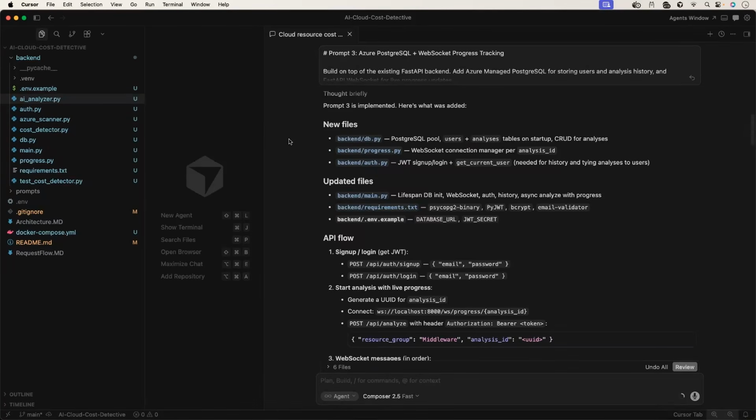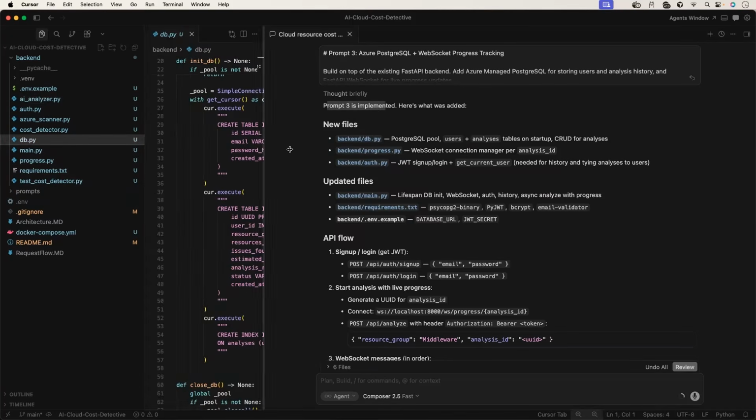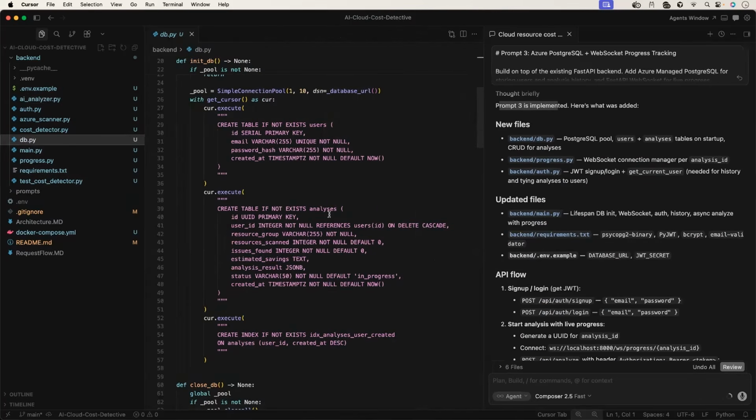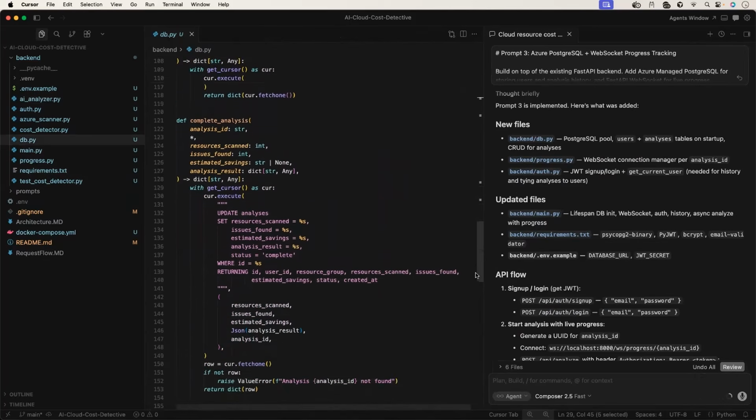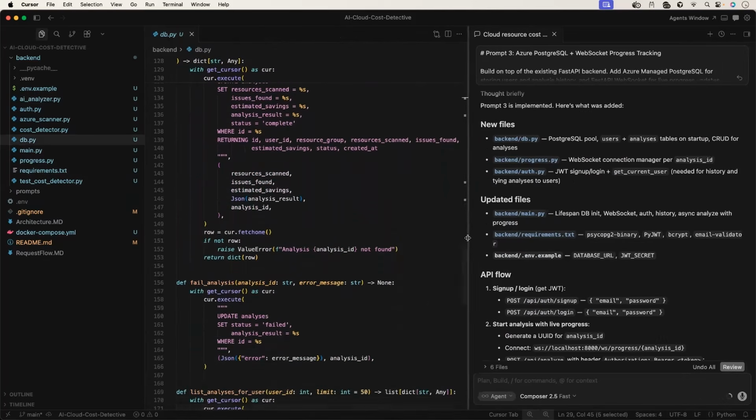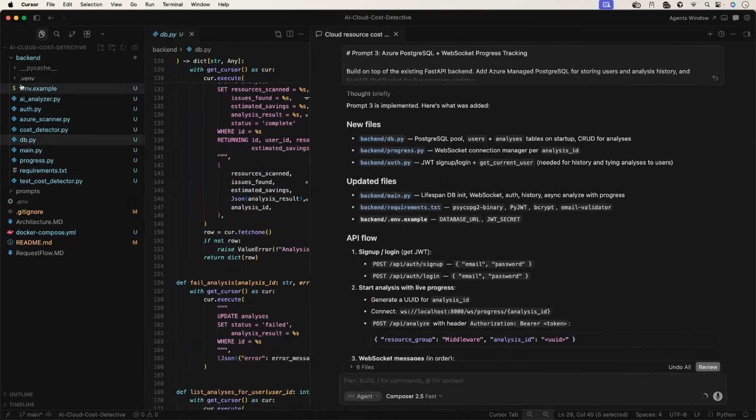As expected, it took a little more time, but you can see prompt 3 implementation is also complete. It created db.py, progress.py, and auth.py files, individual Python files. In the db.py, you can see there is a table. This is the analysis table, this is the users table, and the logic to connect to the Postgres database. The Postgres connection string is part of the .env.example file or the .env file.